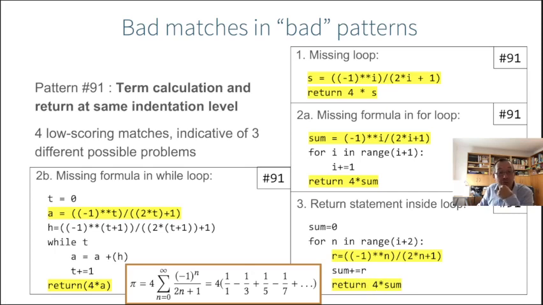Okay, what was surprising there was actually a good match of this bad pattern. So there was one piece of code which also suffered from this problem that the formula calculation and return statement were at the same level, but the student actually succeeded the exam. So let's take a look at how this was possible.